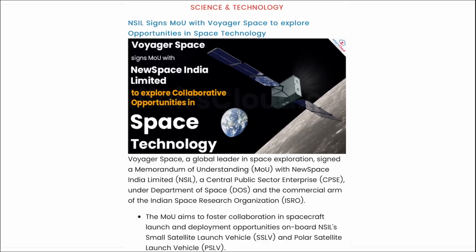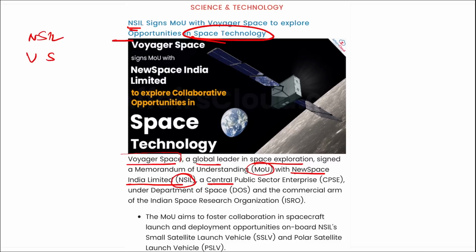Right? Next is NSIL. NSIL has signed an MOU with Voyager Space to explore the opportunities in space technology. I repeat, Voyager Space, a global leader in space exploration, signed an MOU with New Space India Limited, that is NSIL, a central public sector enterprise that comes under the Department of Space.